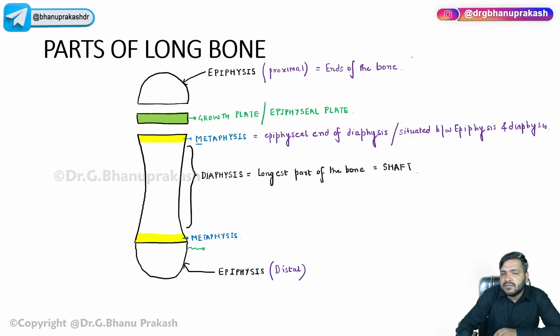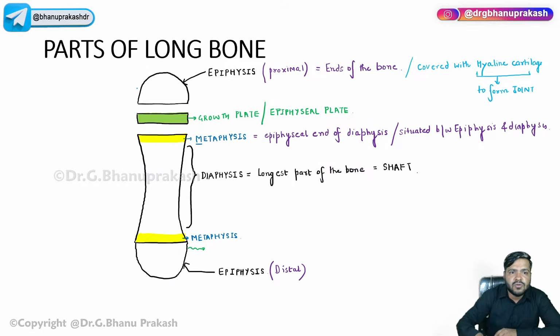You can just write it over here: it is covered with hyaline cartilage. And remember, this epiphysis, the articular end, will form a joint.